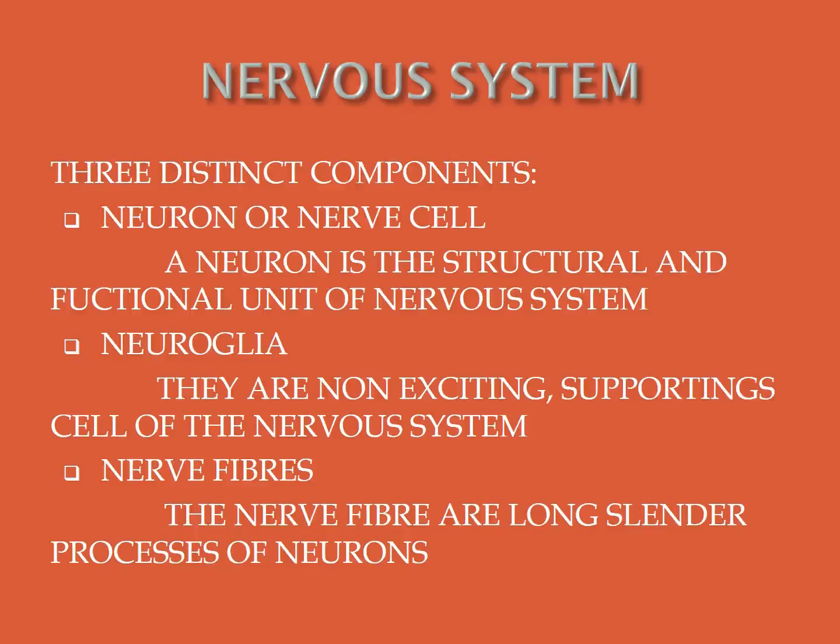Neuroglia. What is neuroglia? The other name for neuroglia is glial cells. They are non-exciting supporting cells of the nervous system. They do not initiate or conduct nerve impulses.